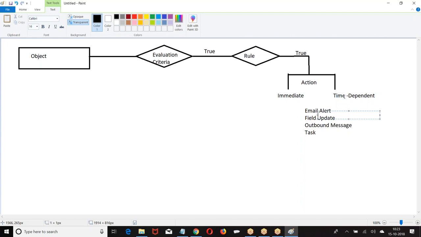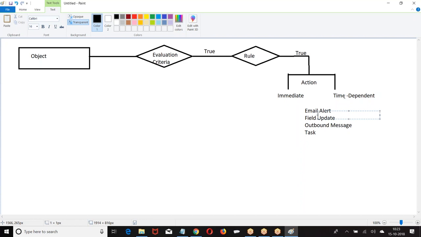A task can be assigned to a user, owner or a role. An email can be sent to a number of people, but if you want to send an email, first we are supposed to create an email template. Outbound message is sending data from Salesforce to an external system. Task we are done. Field update is modifying the value of a record.